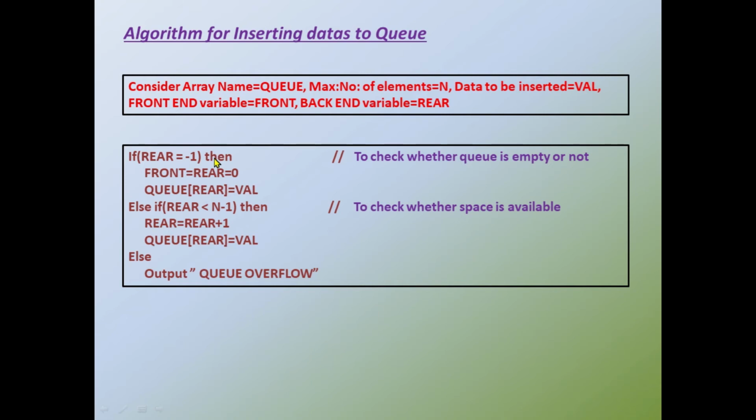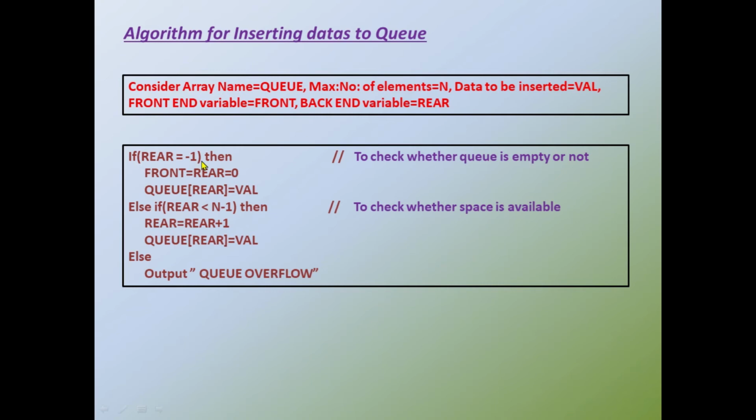How can we check whether the queue is empty or not? We know that the rear value will be -1. So if the rear value is -1, that means the queue is empty. There is no error in adding items. We can add items to the queue. So if the rear value is -1, we should increment the value by 1.